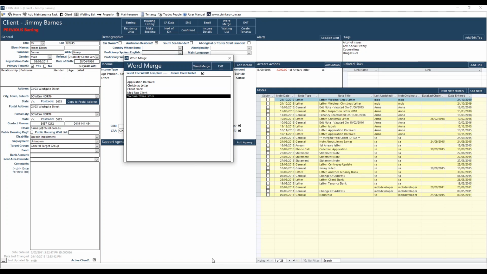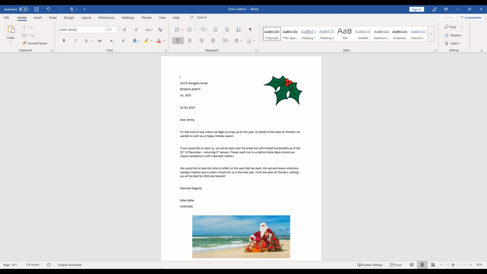Now, in some instances, this might pop up for you. In others, it may not. So I can see over here, it's no longer that template. It's actually generated a new file, which has the information that I need for Jimmy. So you can see here, this is all the information that I wanted. And now I can go and save that. I can print that. I can email that. I can do what I want with that. And that in a nutshell is essentially how we do a word merge.